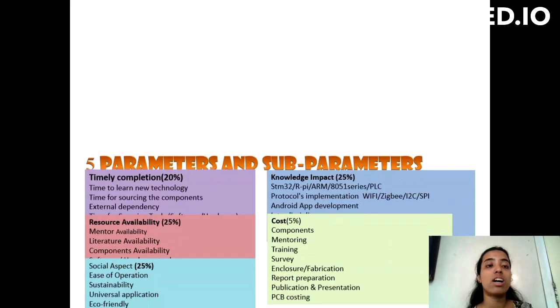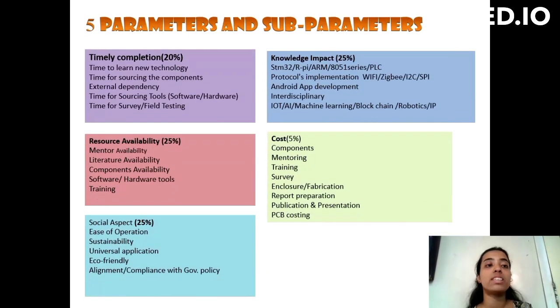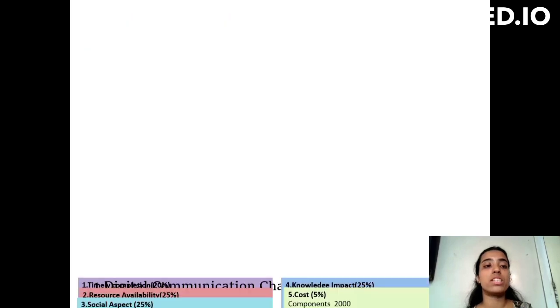Next slide is 5 parameters and sub parameters. These are our 5 parameters. First one is timely completion, we are giving 20% weightage to this. Next is resource availability, 25% weightage. Social aspect also 25% weightage. Knowledge impact 25% weightage. And cost is 5% weightage.